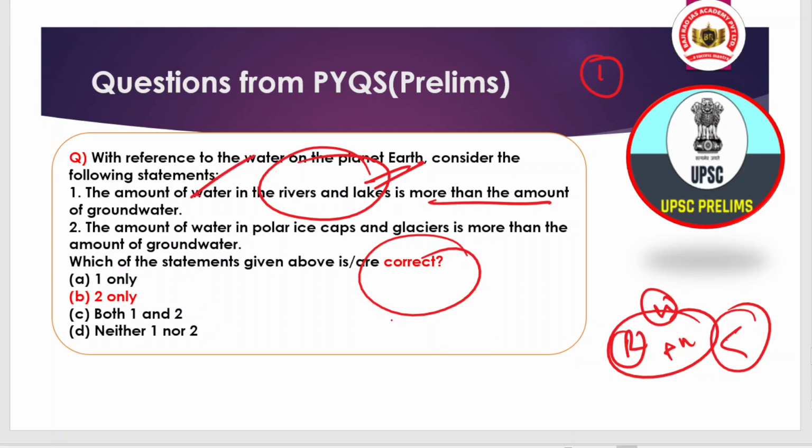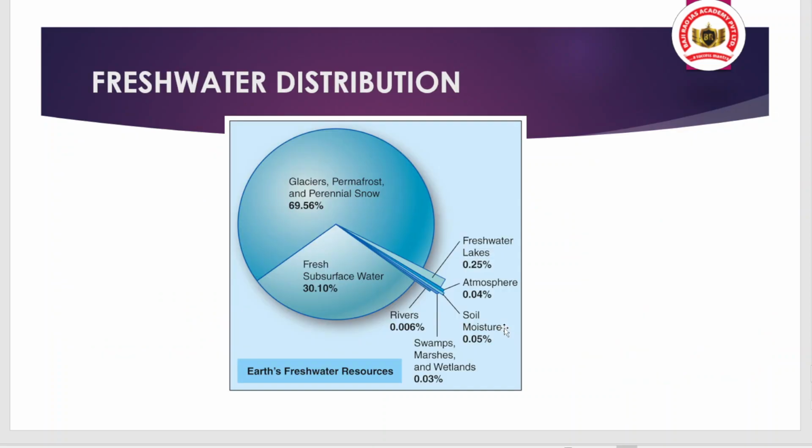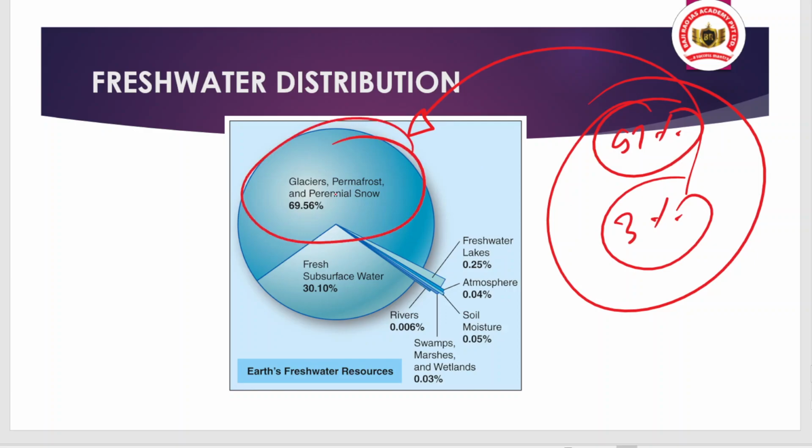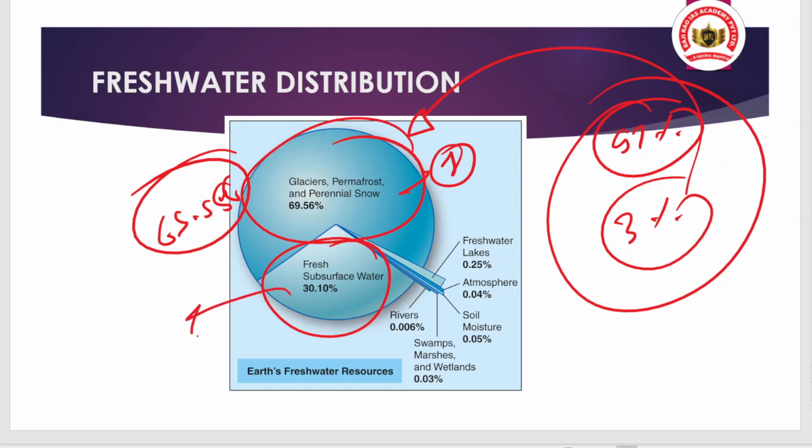When we talk about the highest share of fresh water, it goes to polar ice caps and glaciers. I have discussed articles about this topic as well. So you can see the data here, freshwater distribution. We have about 97% oceanic water, sea water, saline water. And the remaining 3% is freshwater, the majority of which is in glaciers, permafrost, or ice, about 69.56%.